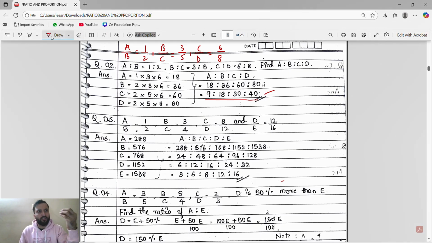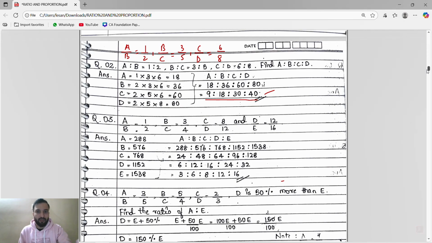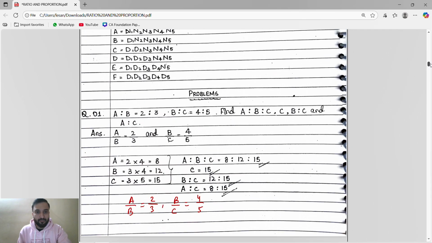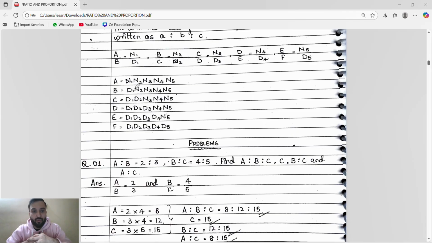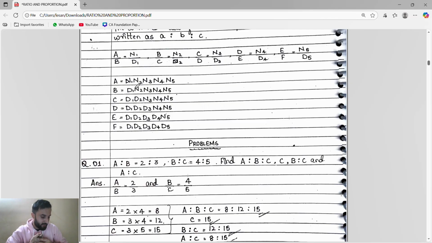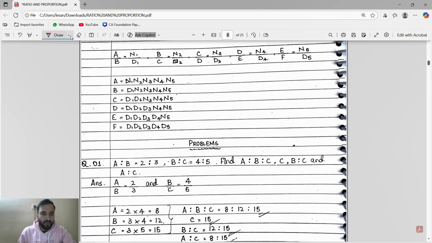Guys, I know in your 8th standard, 9th standard, or in your school time, or college time, you have studied this. But here I will explain it to you with the help of a trick method. With the help of this trick, we are going to find any of the values a, b, c, d, e. Okay, let's see. Focus, bhaiya. Understand here, guys.